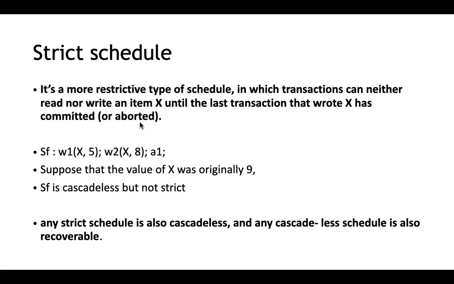I am saying this once more: if we are trying to use X in our transaction and some other transaction had written or updated X, then we should wait until that transaction commits for us to either read or write that X. That is what strict schedule says.